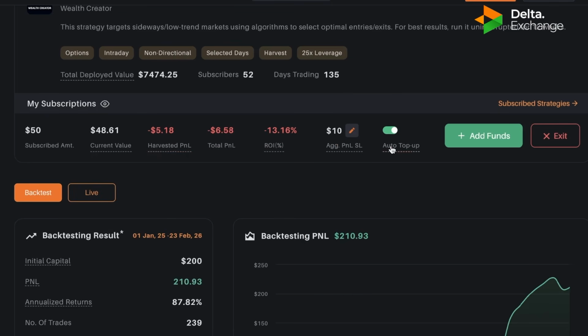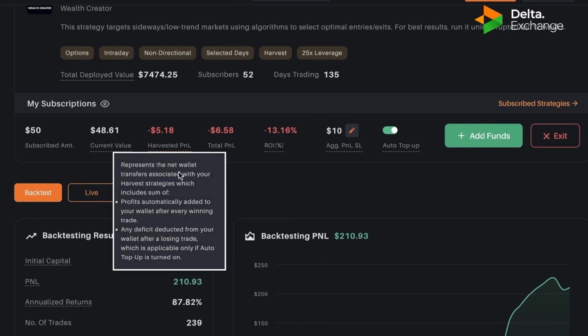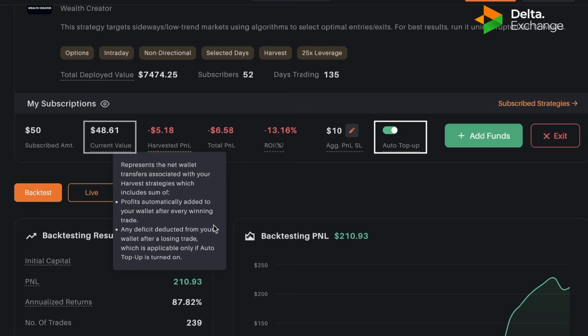Before I explain what auto top up is, let me first explain what harvested PNL is. Harvested PNL represents the net wallet transfer associated with your harvest strategy, which includes the sum of profits automatically added to your wallet after every winning trade and any deficit deducted from your wallet after a losing trade, which is applicable only if auto top up is turned on. So if the auto top up is turned on and you earn any profit, it will be added to your wallet, shown in harvested PNL.